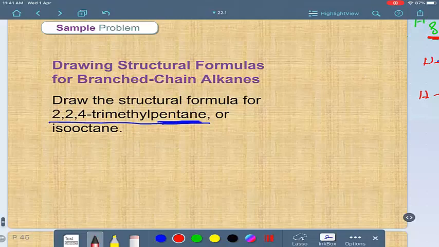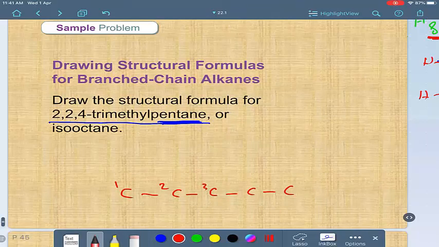So pentane means 5, so you have to draw a 5-carbon chain like this, pentane. Then identify the branches, substituents. You can start from any side because you are drawing the structure now. So start from this side or this side because you are doing the positions of the branches here.